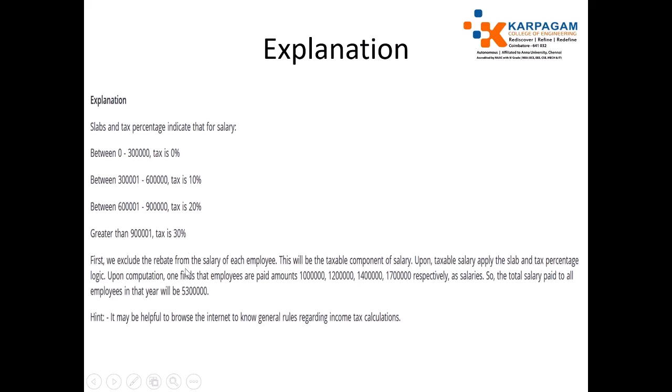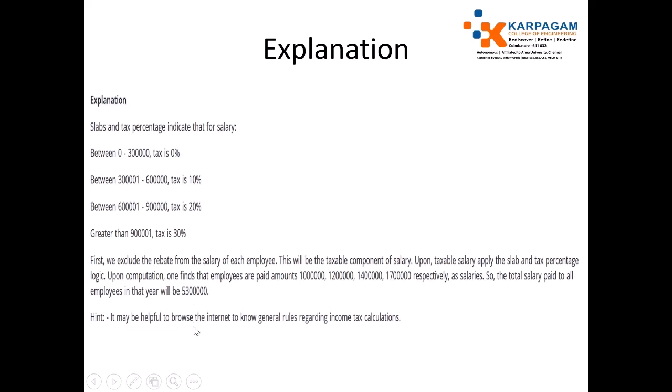First, we exclude the rebate from each employee's salary. After removing the rebate, there will be a taxable component of salary. Upon the taxable salary, apply the slab and tax percentage logic. Upon completion, one finds the employees' pay amounts, that is 10 lakh, 12 lakh, 14 lakh, 17 lakh respectively as salary. So the total salary paid to employees is 53 lakhs.